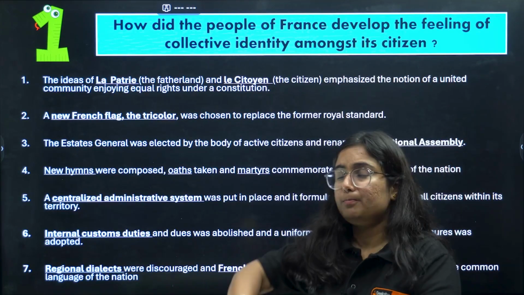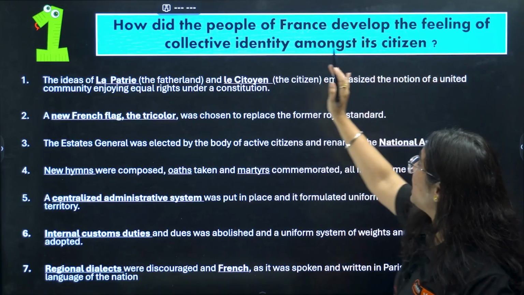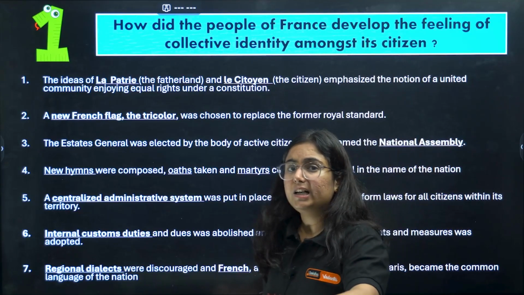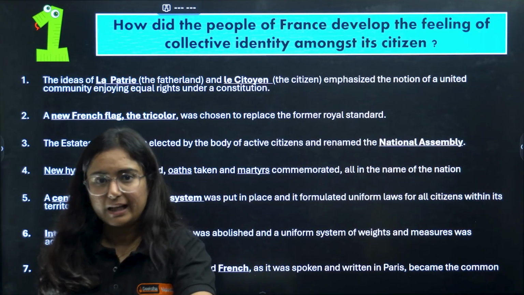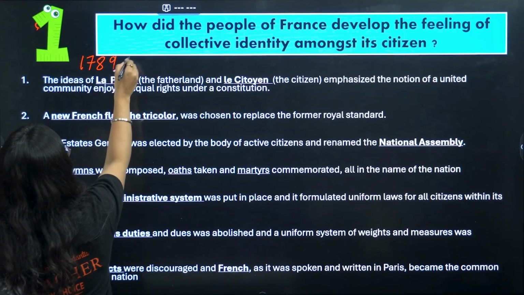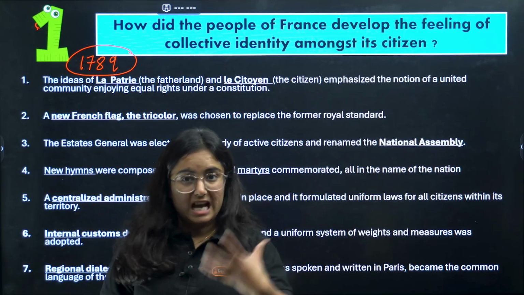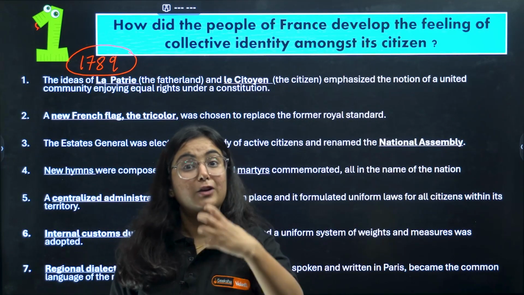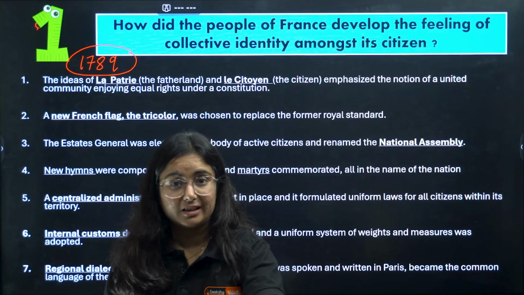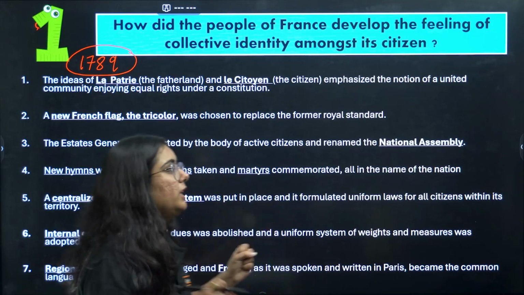The very first important question from this chapter is, how did the people of France develop the feeling of collective identity among its citizens? Now, you already learned about the French Revolution in class 9th. Okay, and we know that in 1789 the French Revolution took place in France. But now in this chapter we are talking about nationalism. That means the feeling of collective belonging to a nation. You feel that this territory is mine, okay, and it is above everything. So how did the people develop the feeling of nationalism?